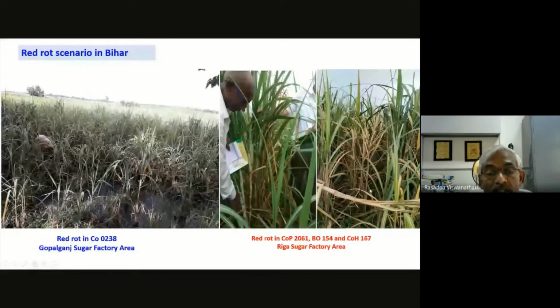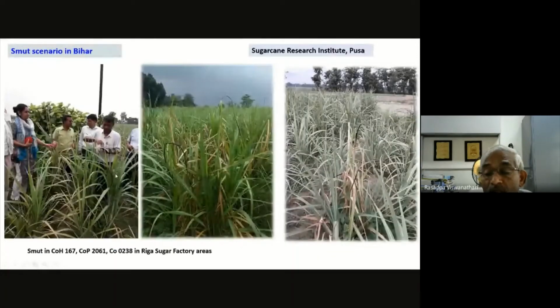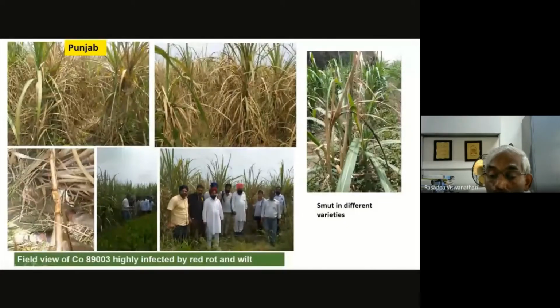In Bihar also, you can see various fields, not only 0238 but other varieties also, with red rot. And not only red rot, you can see smut in severe occurrence in 2-3 varieties like COH 167, COP 2061 or 0238. Smut is also alarmingly present in the Pusa region, and in Punjab, especially in variety CO 89003, where all of a sudden they found varietal breakdown. Suddenly this variety picked up red rot, and smut was also recorded in different varieties. This is the scenario of red rot in Punjab.